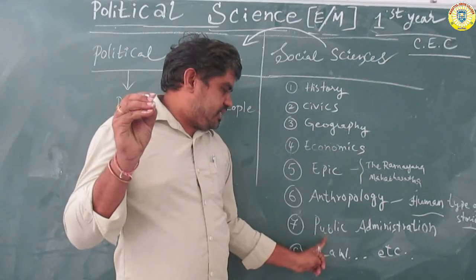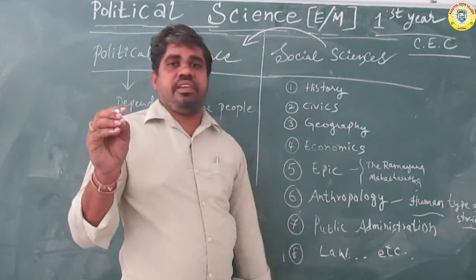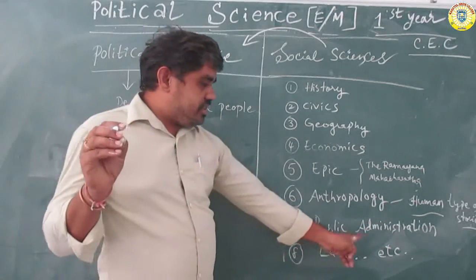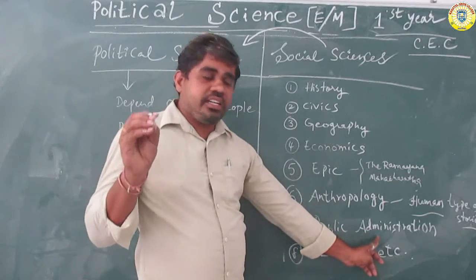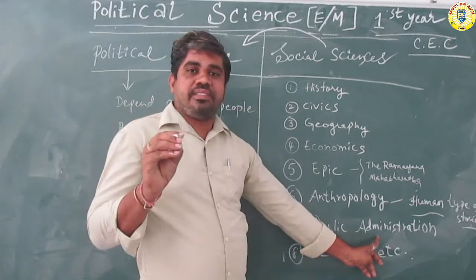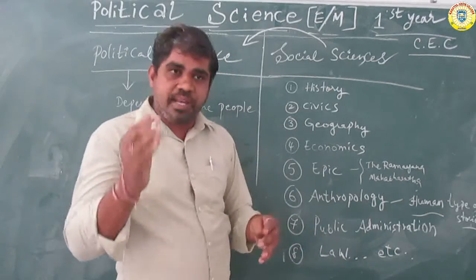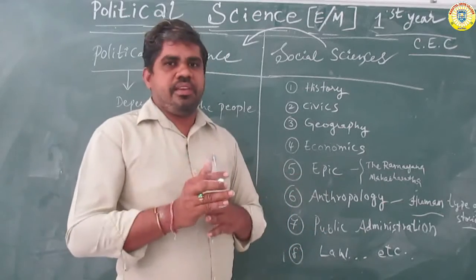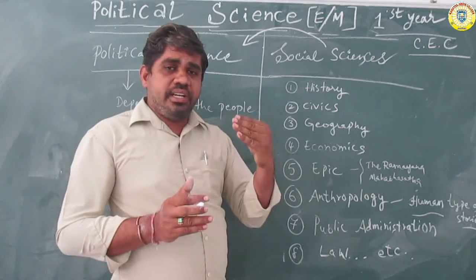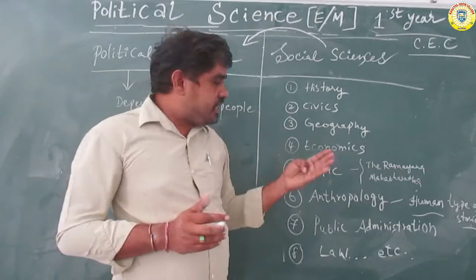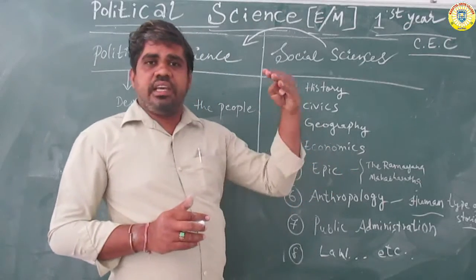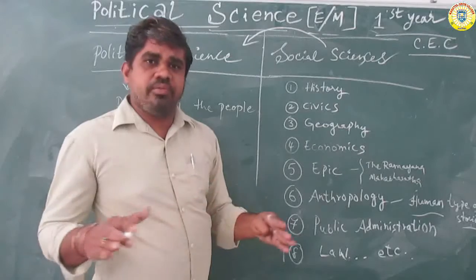Next, number seven, public administration. Administration means service. Public administration means public services, indirectly by the government or for poor people.